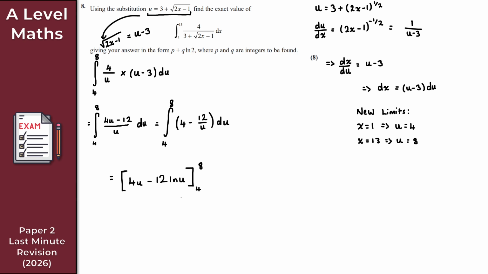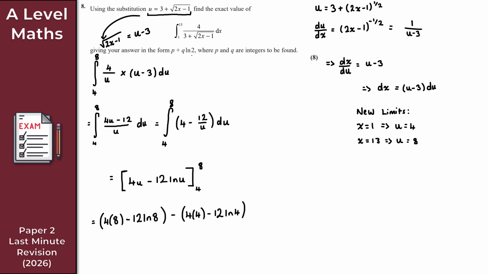So let's evaluate the limits. We start with the upper limit and we subtract the lower limit. So what do I get? I'm going to get 4 times 8 minus 12 ln 8, like so. We then subtract the lower limit, so I get 4 times 4, so 4 lots of 4, minus 12 ln 4, like so.